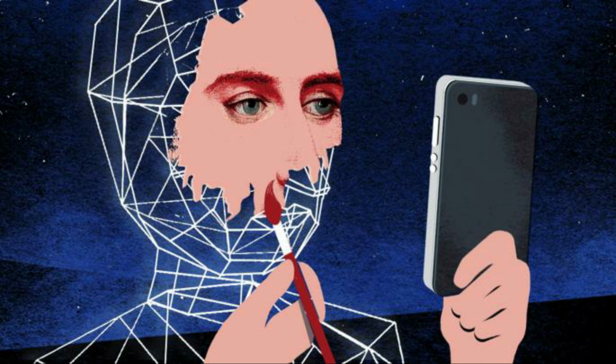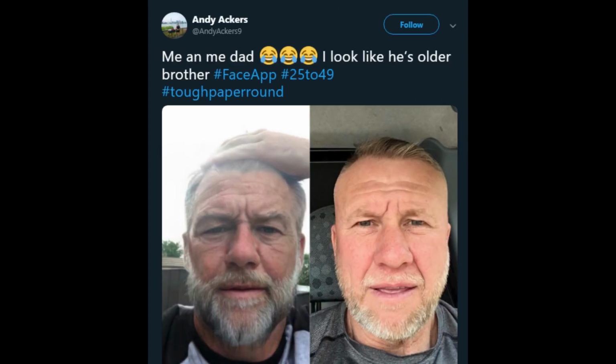Also, I used the application on my dad with the young filter and he just looked like me. Take a look at some people comparing their pictures with their parents. Now this might be great, but this has a serious security issue which I'm going to talk about.